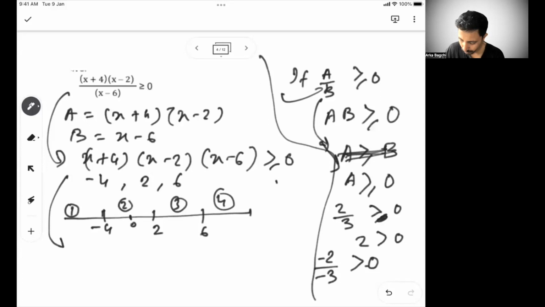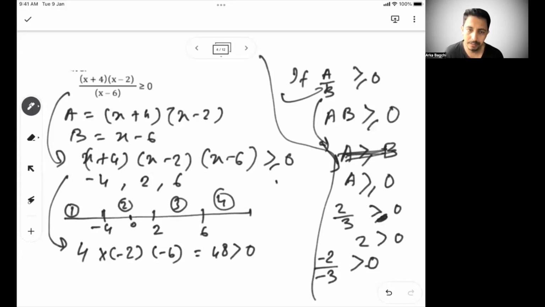So if we put 0 in this equation, we'll get 4 from the first value. 0 minus 2 is minus 2, 4 into minus 2, 0 minus 6 is minus 6, so into minus 6. So that is 48, which is greater than 0. So 0 basically satisfies this equation.